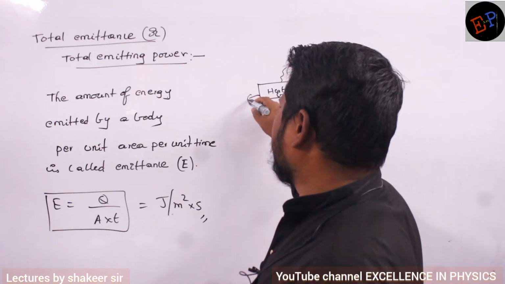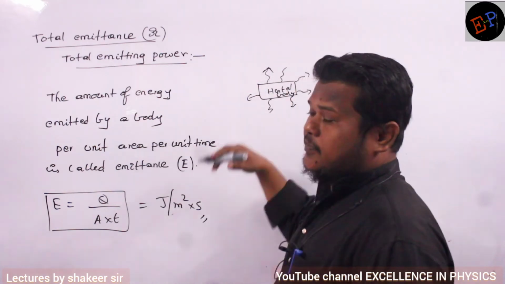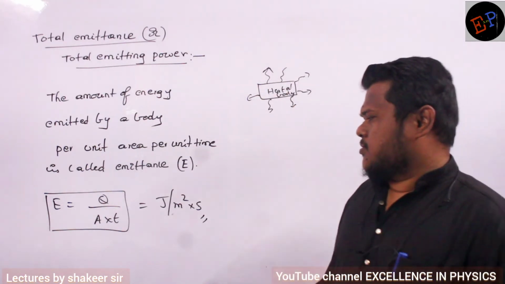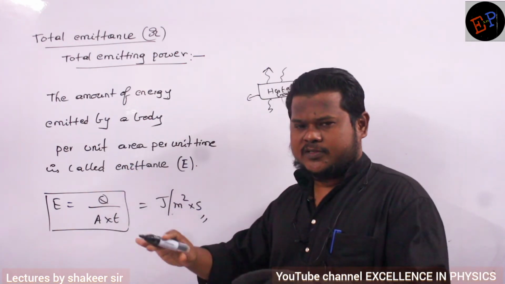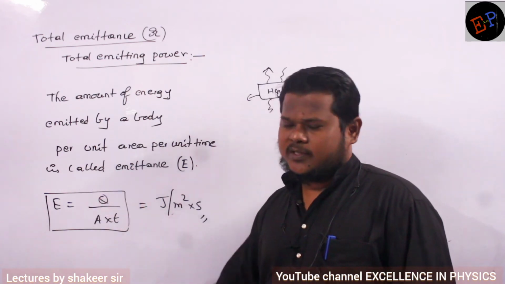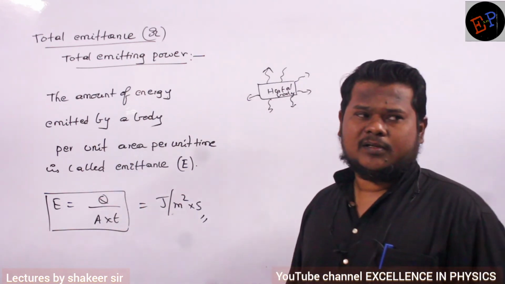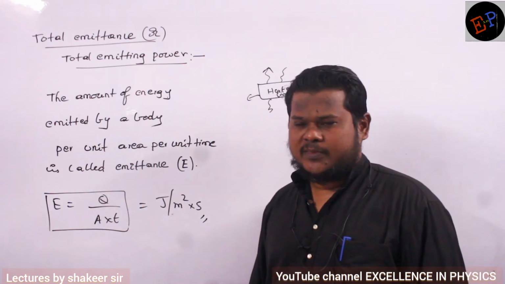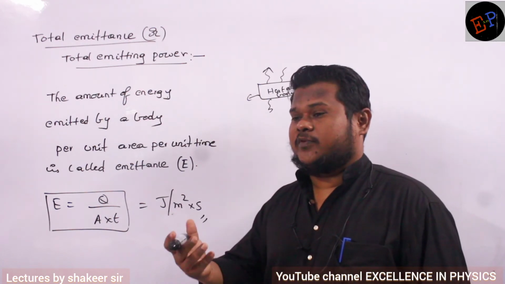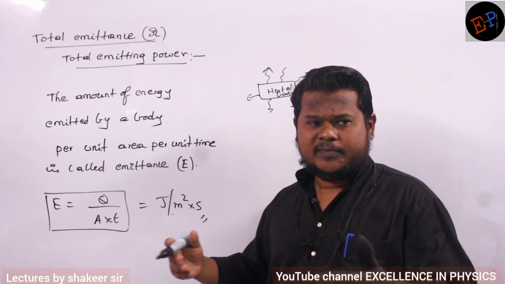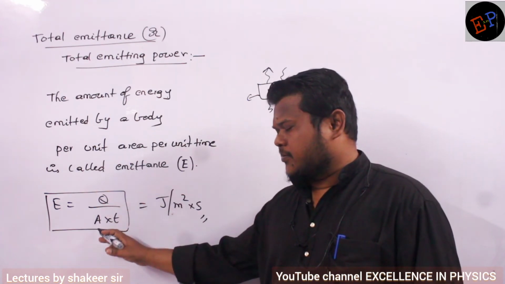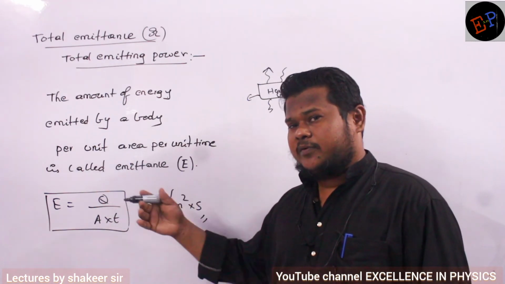How much energy it is emitting per unit area of that surface per unit time, that is called emissive power or emittance. Are you able to understand? If you take a heated body, continuously it will be emitting radiations. So how much energy it is emitting per unit area per unit time at every wavelength.